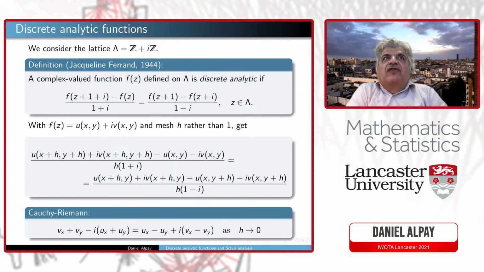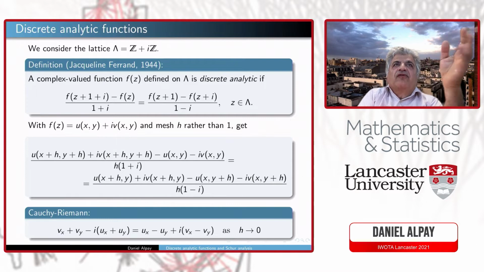On this lattice, you consider a complex valued function, and it will be called discrete analytic if you have this condition here. So (f(z+1+i) - f(z))/(1+i) is equal to (f(z+1) - f(z+i))/(1-i).